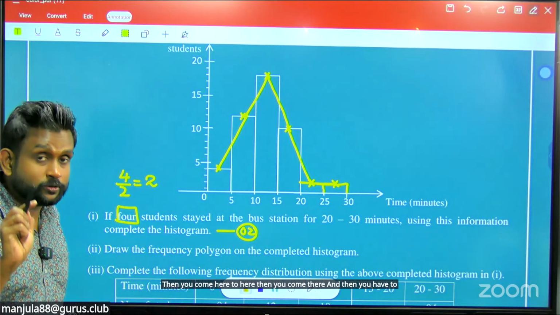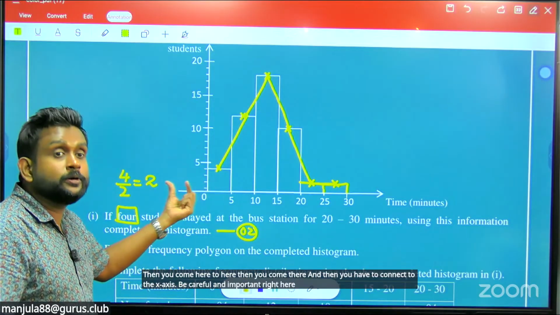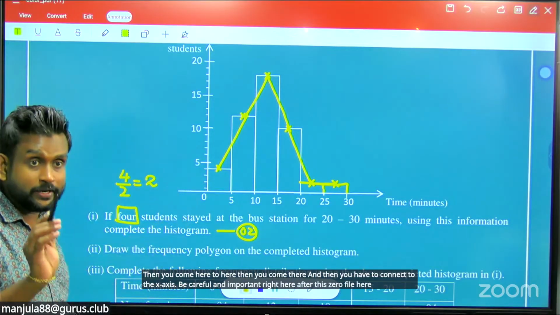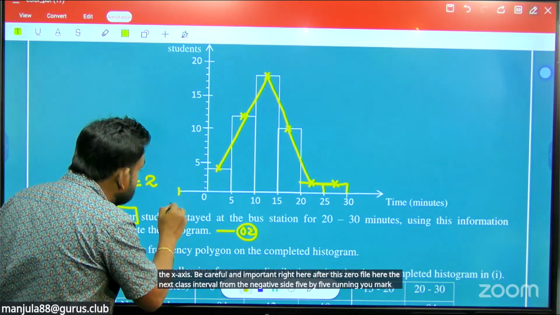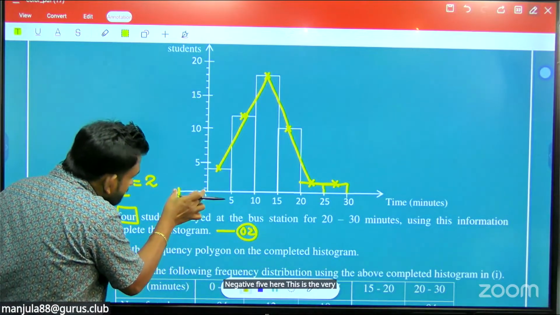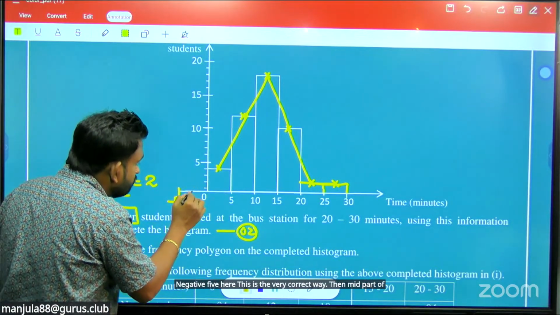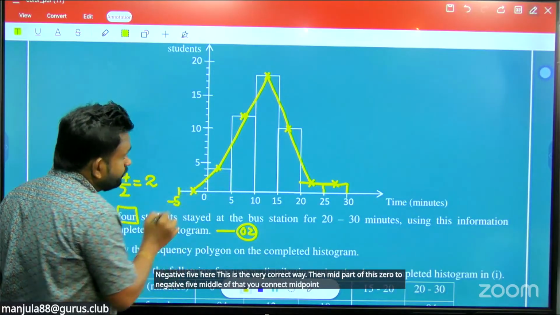Be careful and this is important. Right here after 0 to 5, the next class interval on the negative side, going 5 by 5, you mark negative 5 here. This is the very correct way. Then the middle of this 0 to negative 5, you mark the midpoint, then connect there.